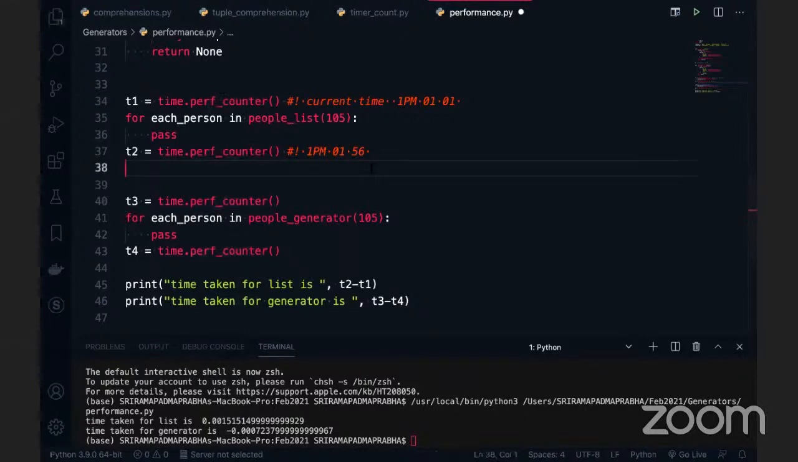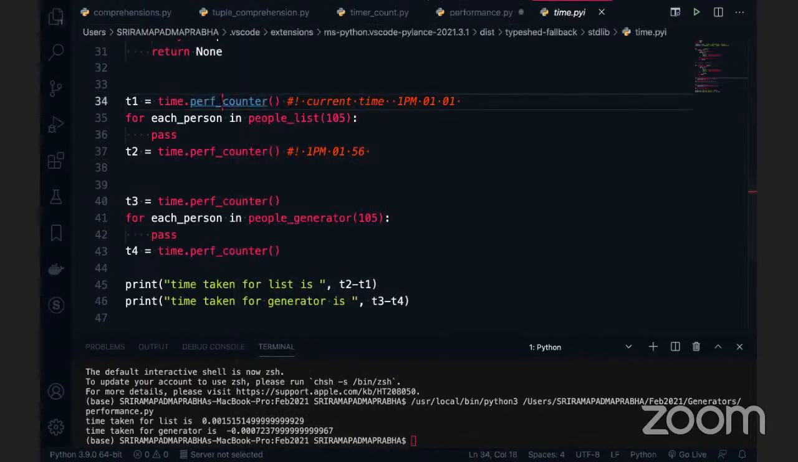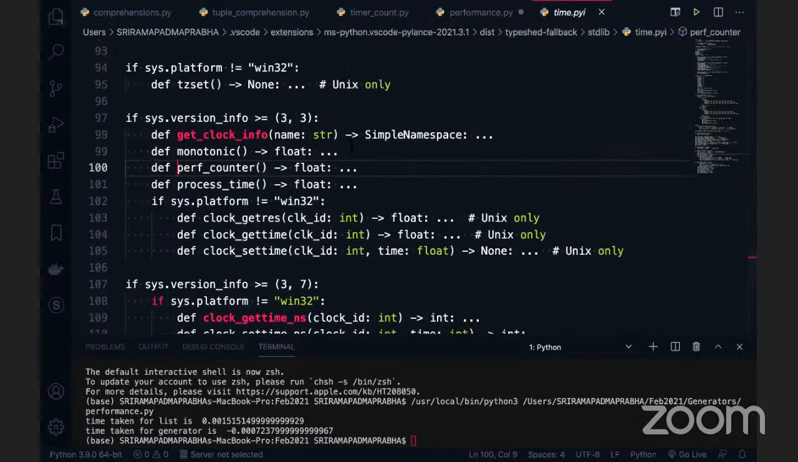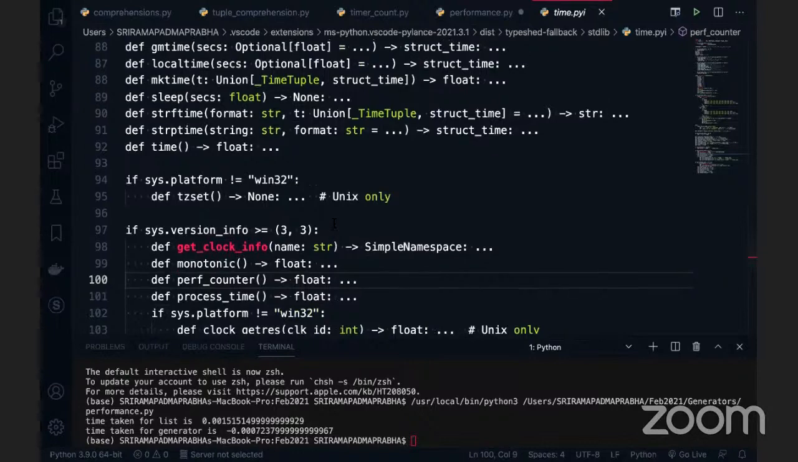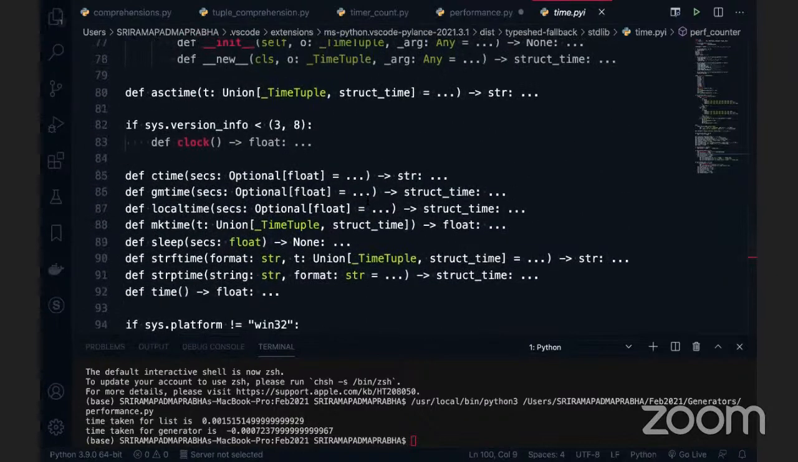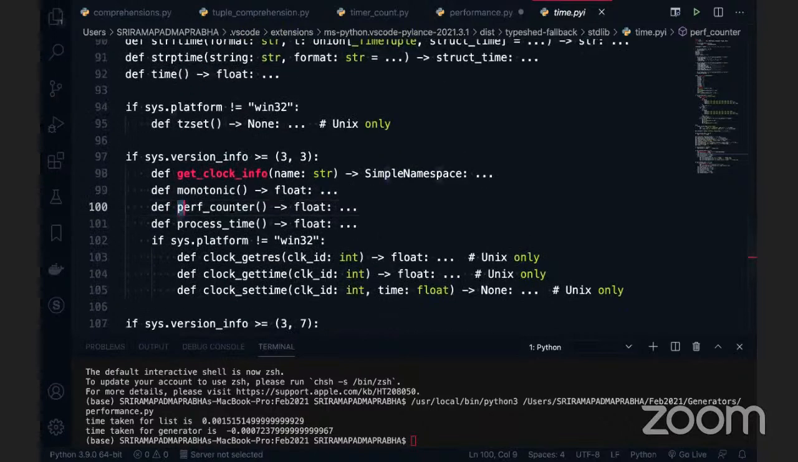Command click on this. No information here. You can also use the process time. Which version did it come in? Yeah, 3.8. Can you please cross check again? The performance counter came recently.